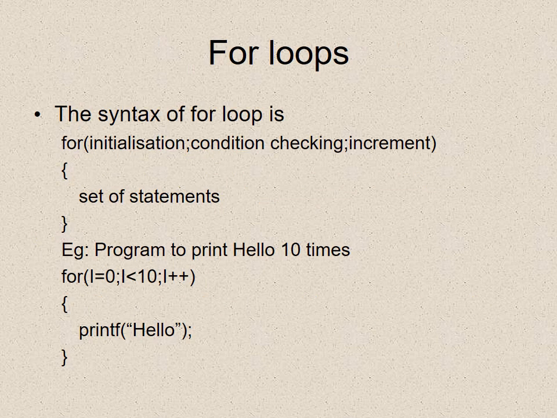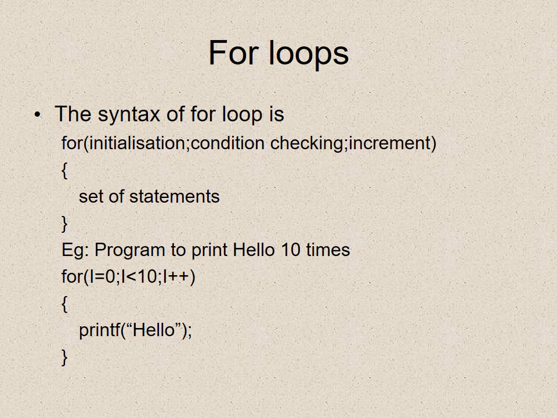Then we have loops. First is the for loop. The syntax of the for loop is: for, we have to initialize, we have to give a condition for checking, and we have to give an increment or decrement, then inside curly brackets a set of statements. For example, a program to print hello 10 times: as you can see, it is written for, inside the brackets i = 0, i < 10 and i++, the separators are semicolons. Inside the curly brackets it is written printf hello.